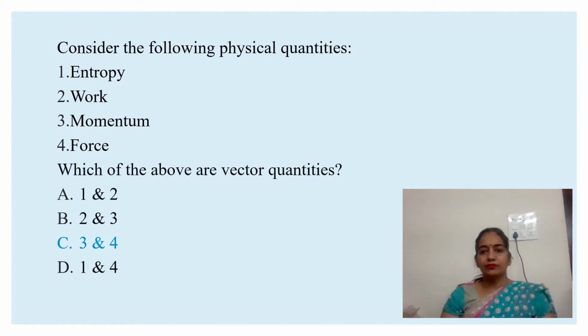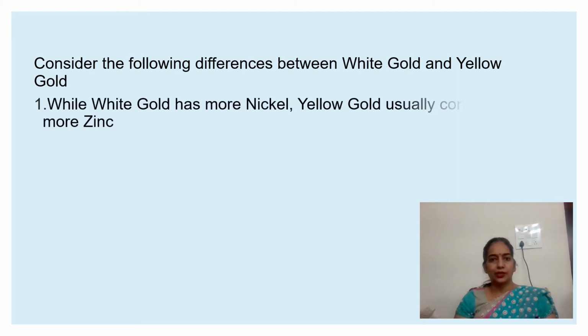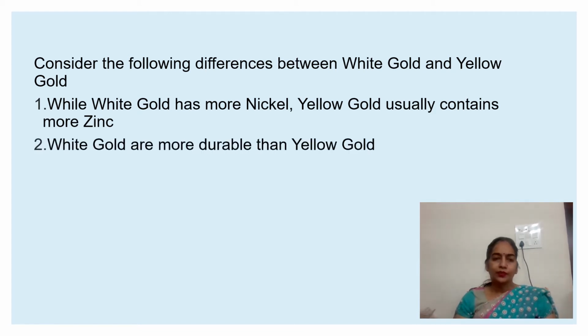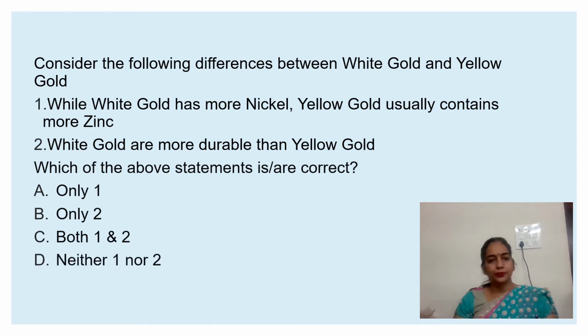Momentum and force both are vector quantities. Next question is, consider the following differences between white gold and yellow gold. While white gold has more nickel, yellow gold contains more zinc. White gold is more durable than yellow gold. Which of the above statements is correct? Only one, only two, both one and two, neither one nor two.